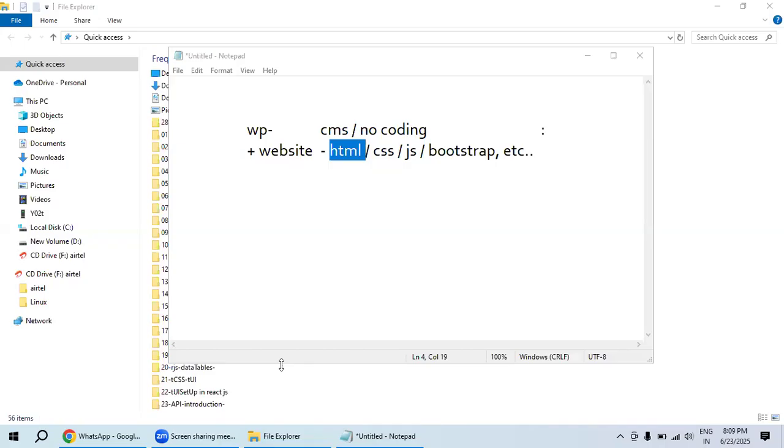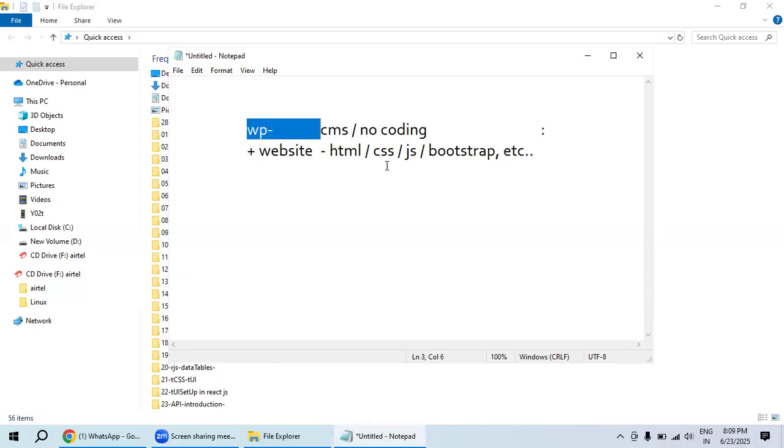Did you understand? So we need to know all these things to create a website. We should know all these technologies like HTML, CSS, JavaScript, Bootstrap and so on, but they are not required when we are using WordPress. It doesn't require any kind of coding.